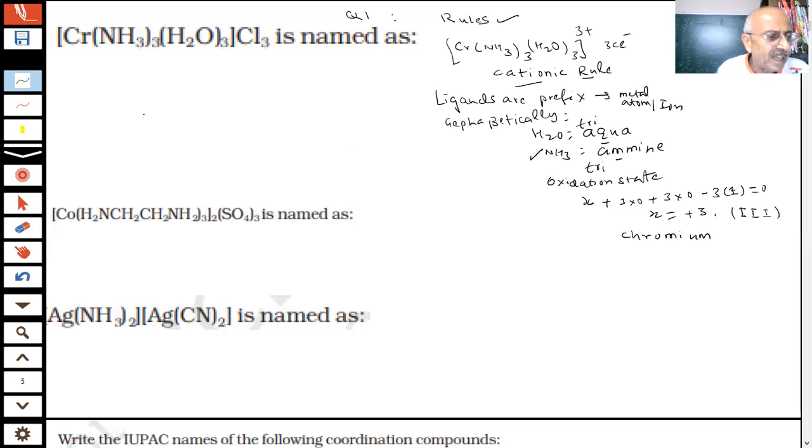Okay, then give me the name of this. First one, which will be what? What are the rules? The first rule of all, cationic complex.